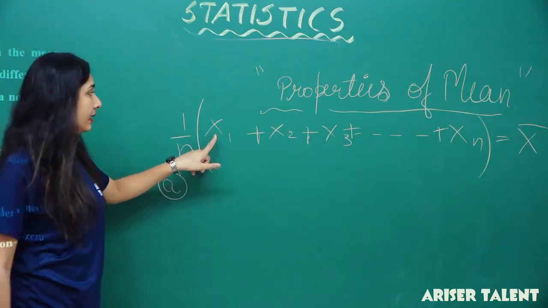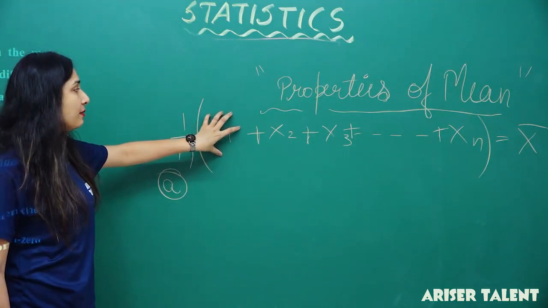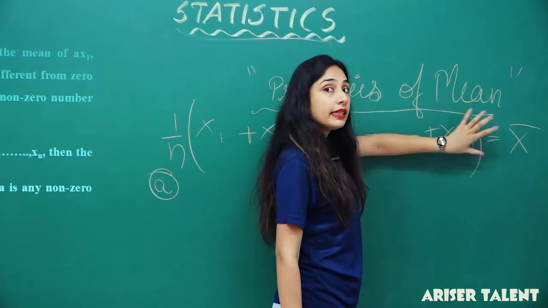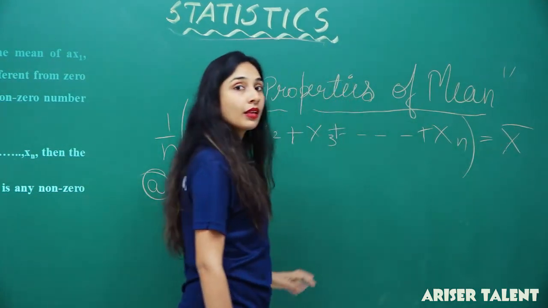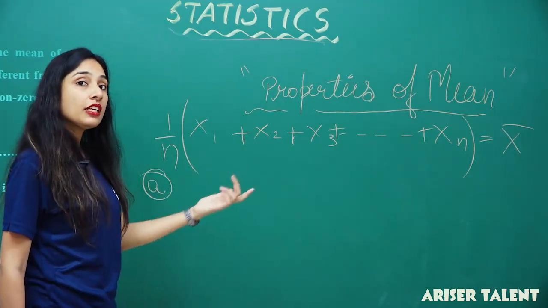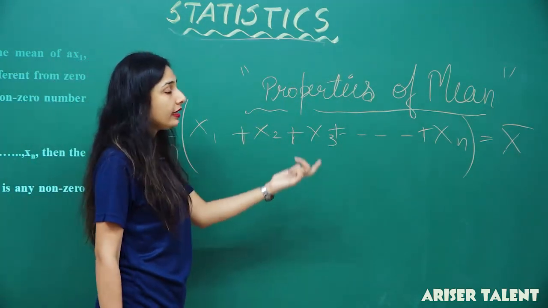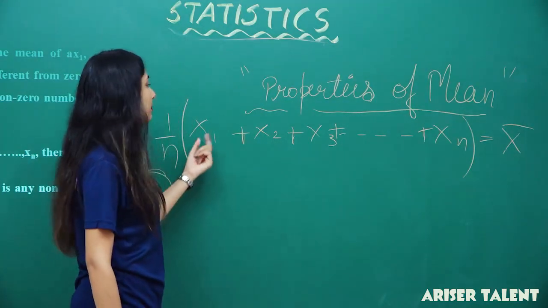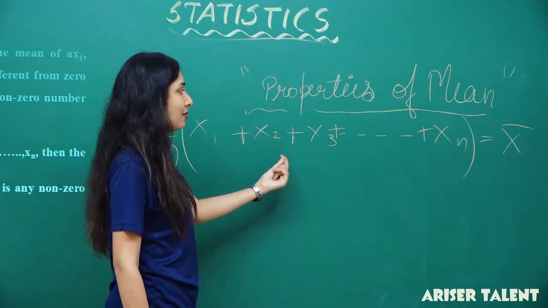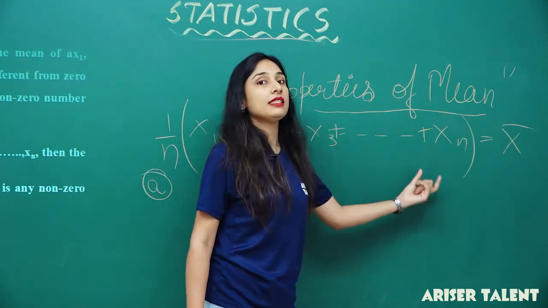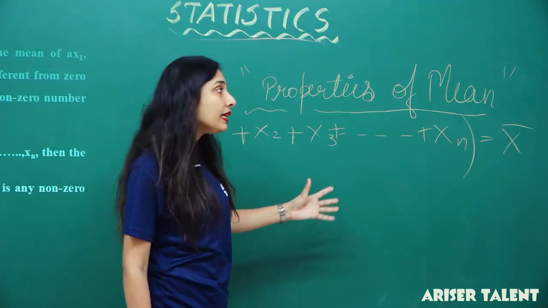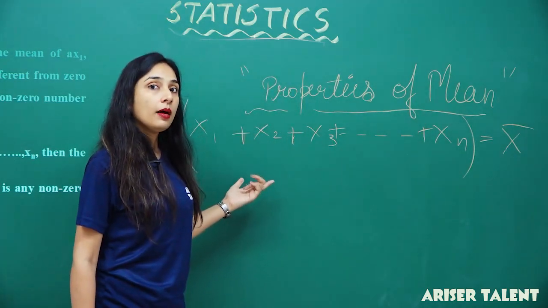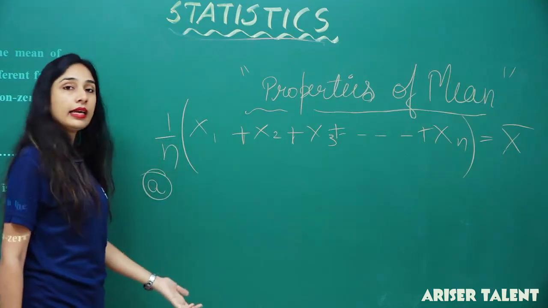If I add a to every number, like x1, x2, x3 up to xn, that will be x1 plus a, x2 plus a, x3 plus a till xn plus a. Then x bar will be increased by a. When we find the mean of x1 plus a, x2 plus a, x3 plus a, and so on till xn plus a, the mean will simply be x bar plus a. You don't need to find the mean again. You just add a to it.